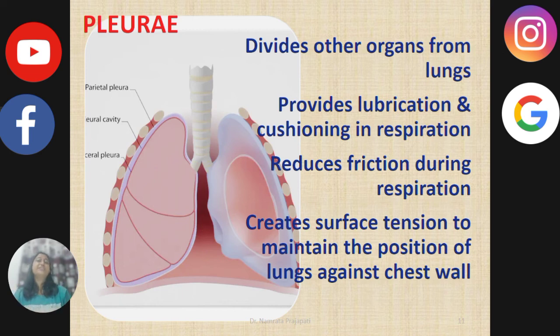Thus, what are the functions of pleura? It divides other organs from the lungs. It provides lubrication and cushioning effect during the respiratory process, that is inspiration as well as expiration. It reduces the friction during inspiration and expiration. It creates the surface tension to maintain the position of the lungs against the chest wall. Thus, pleura is the protecting layer of the lung.